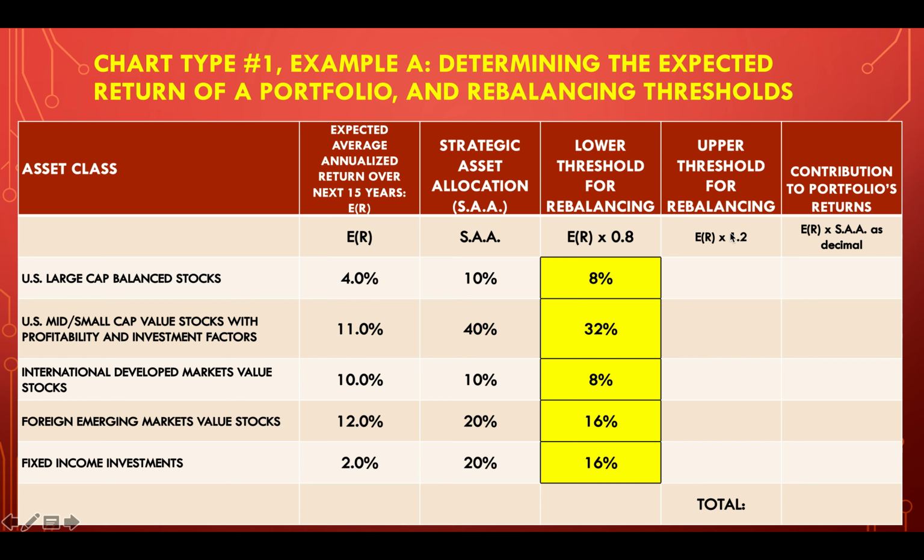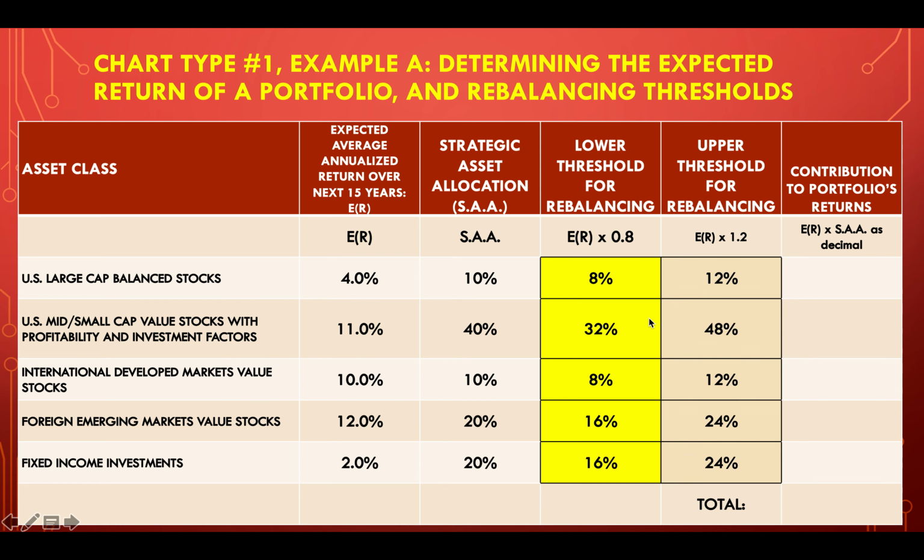And when the strategic asset allocation is times 1.2, we're just adding 20%. So again, we do that all the way down, and we do it for the next one. We show 10% times 1.2 is 12. Again, it's strategic asset allocation, not ER here. That was a mistake on my part. And we come up with these numbers.